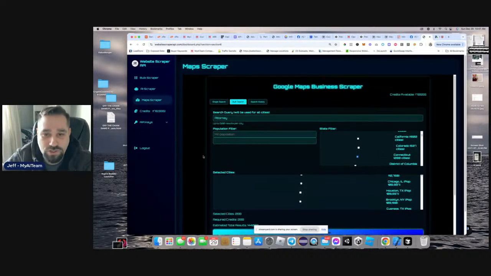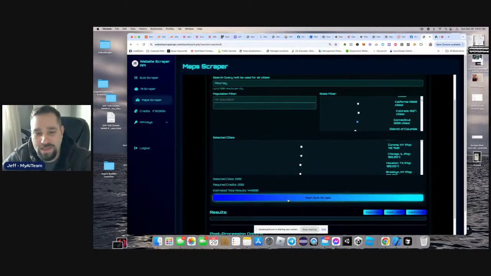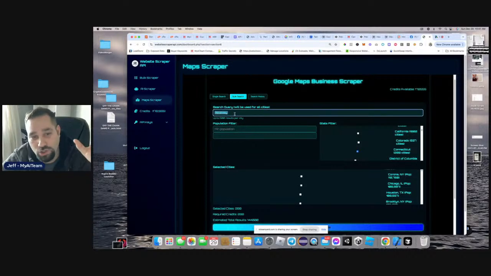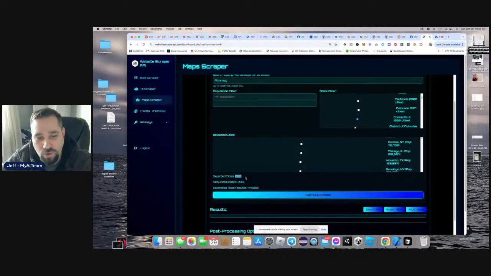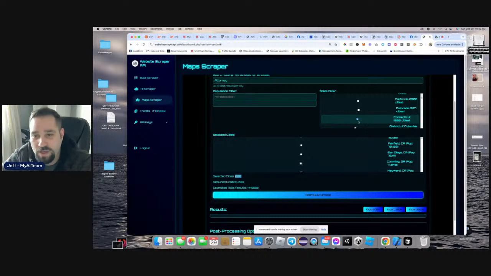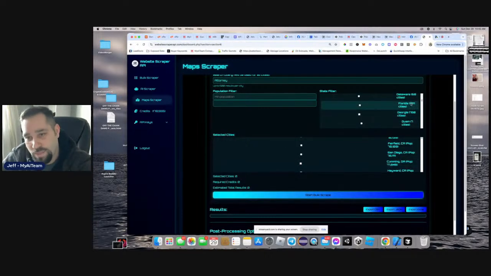So if I was to do this, check out what's going to happen. If I click this start bulk scrape, it's literally going to scrape every attorney in Connecticut, and there's 288 cities. So you can see all of these. If I unclick this one, it will remove. We could pick all of these. Florida has 1,100 cities. Guam has 7 cities.